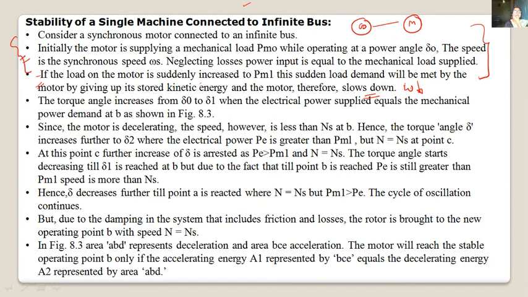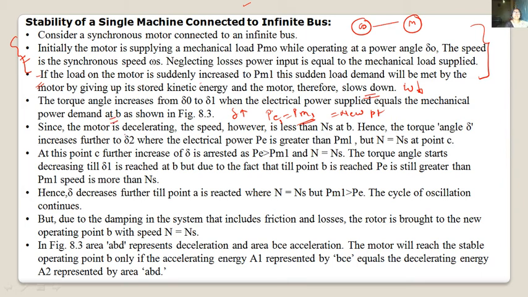The torque angle increases from del 0 to del, while del increases, till the electrical power supplied equals the mechanical power demand at point B. So del goes on increasing, so P increases up to Pm. P is increasing, P1 is equal to Pm1. It is our new equilibrium point B.